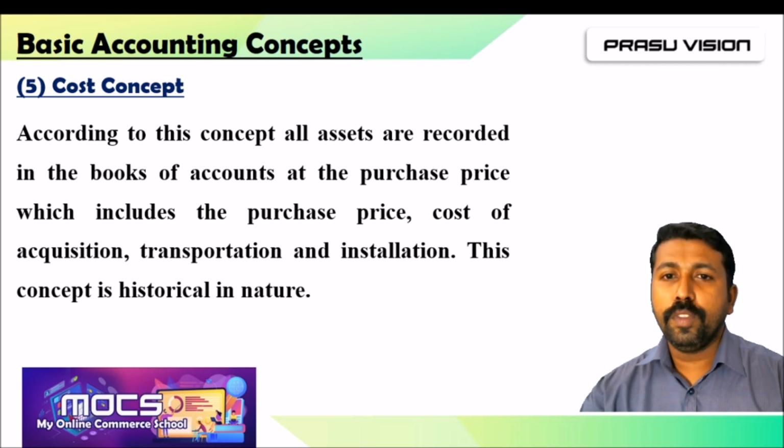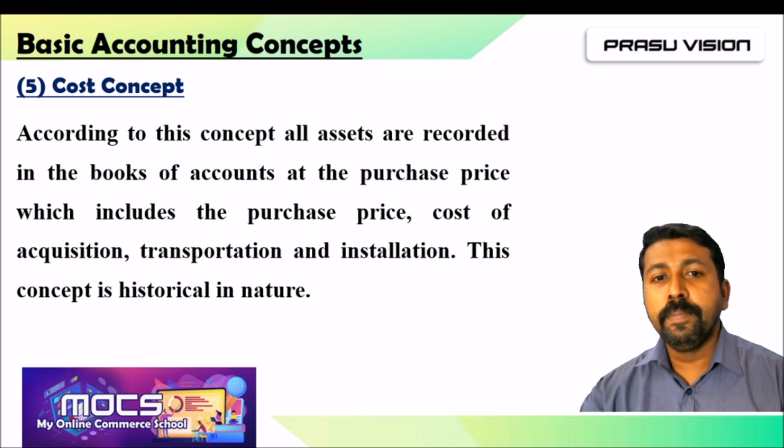So every time when we are purchasing an asset, especially fixed asset, we have to take the consideration of all these aspects. That is cost concept. According to this concept, all assets are recorded in the books of accounts at the purchase price, which includes the purchase price plus cost of acquisition plus the transportation cost and the cost of installation.